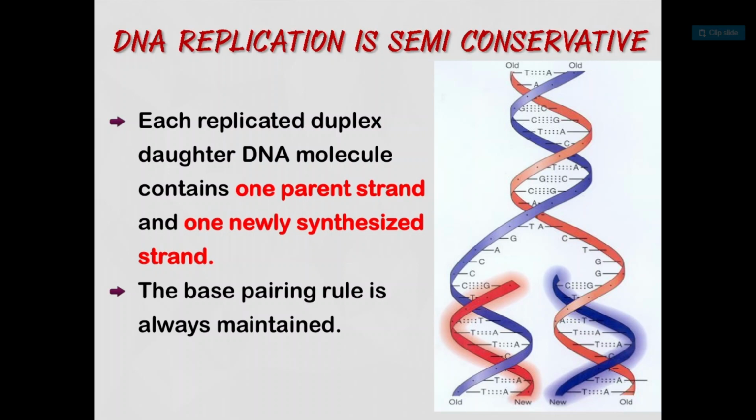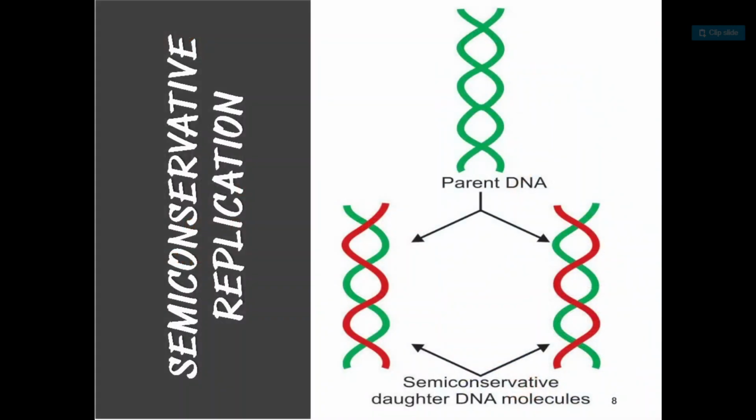See here the diagram. This is the ladder of DNA. So the two strands separate or bifurcate. So the blue strand and the red strand. See, now on these separated single strands of DNA, the new strand develops, and this new development is called semi-conservative DNA synthesis.